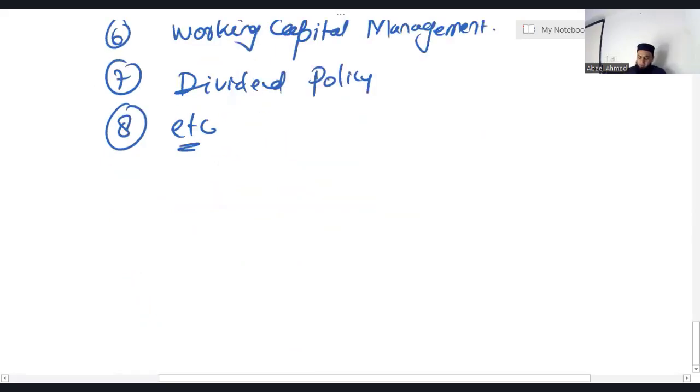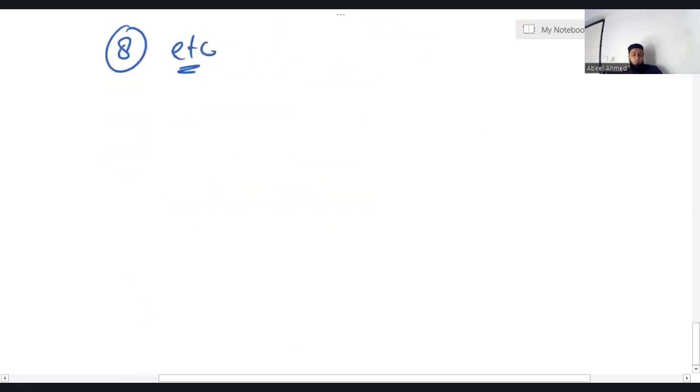Now, before starting investment appraisal, let me discuss a few basic things relating to financial management with you. Then inshallah, we'll start investment appraisal, which is going to be our first topic of financial management. Number one, if somebody asks you what is the objective of financial management? Repeat, what is the primary objective of financial management? Basically, the primary objective of financial management is to maximize the wealth of shareholders.